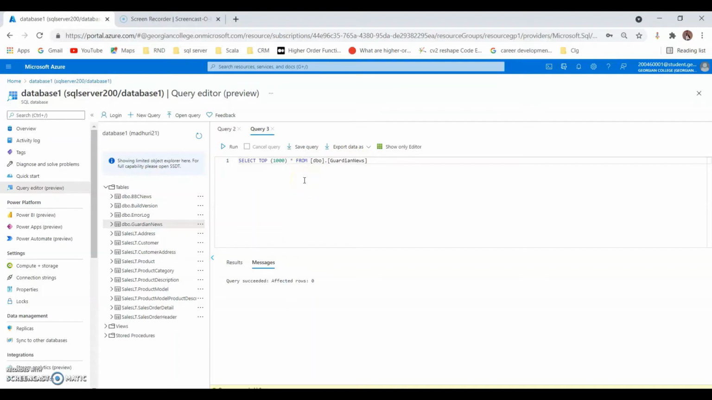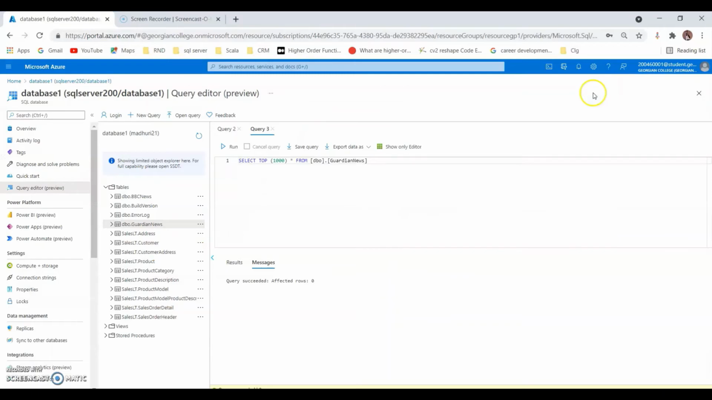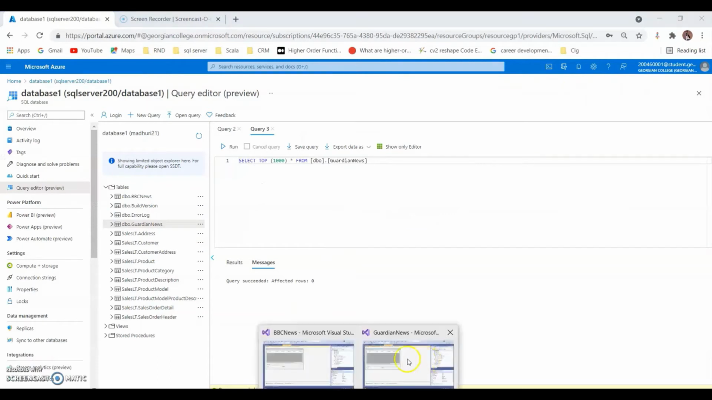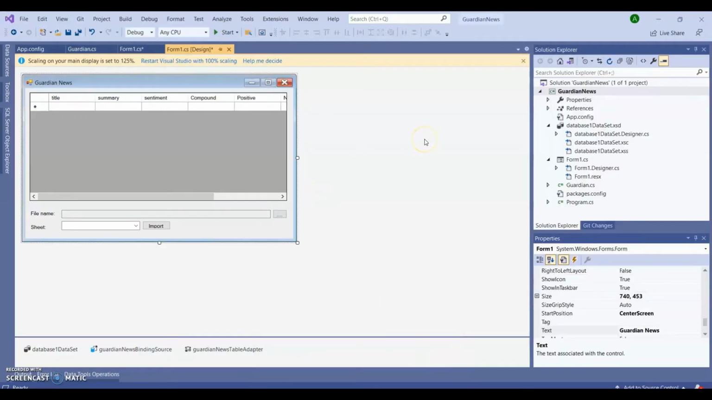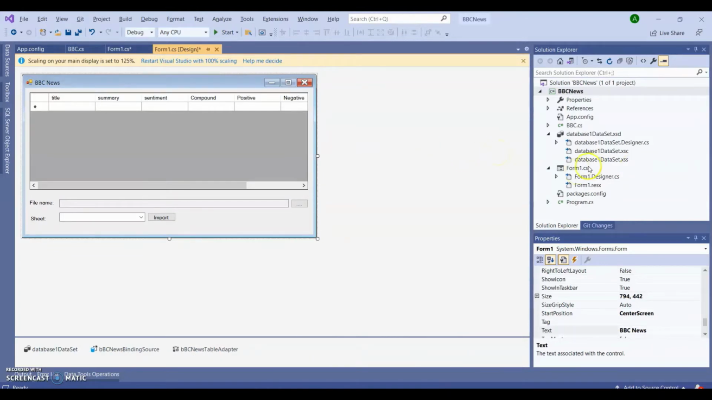For transferring the data from CSV to the Azure database, I'm using a window application. I have created a window application for transferring the data in Visual Studio. I have created two applications, one for BBC News and another one for Guardian News. Both the applications are connected with their respective tables of the Azure database. Guardian News is connected with the Guardian News table and the BBC application is connected with the BBC News table.